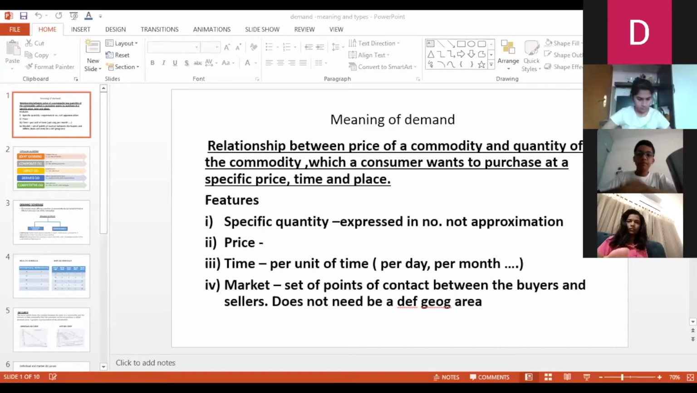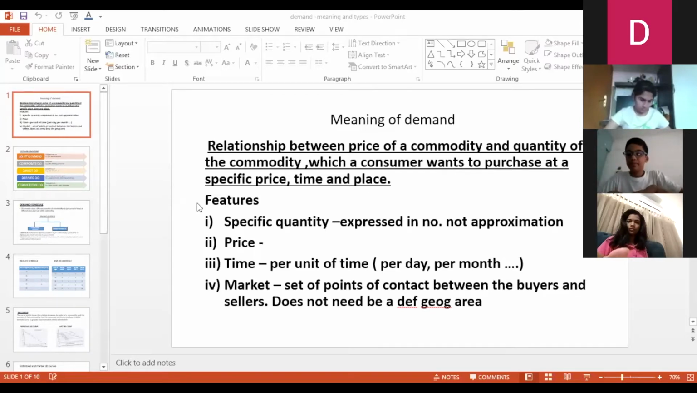Okay, so we started with demand. I think we were discussing the meaning of demand. We had discussed this, the relationship. What is demand? It is a relationship between price of a commodity and quantity of commodity at a particular point of time. So you have to take care of all these things when you're talking about demand.